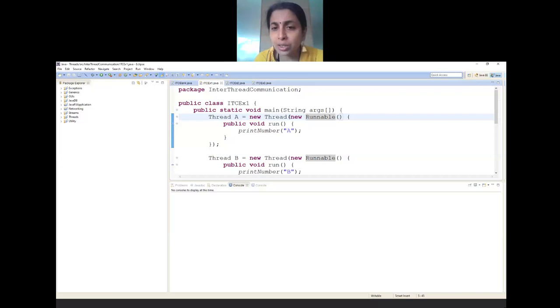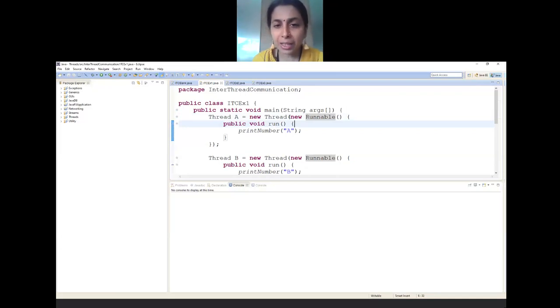Instead of writing it separately and then calling it by an object, the object of the Runnable interface itself is being attached with the run method. You can see new Runnable, opening bracket, closing bracket, then an opening curly brace, and inside that there is a run method, and the run method simply calls printNumber of A.